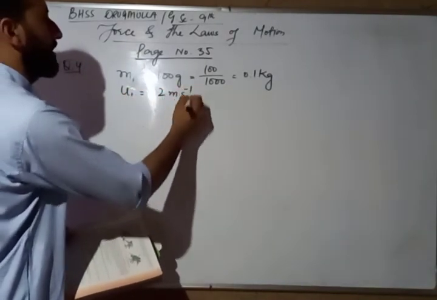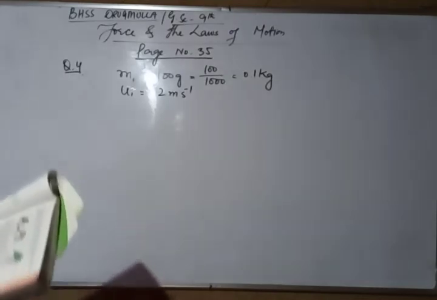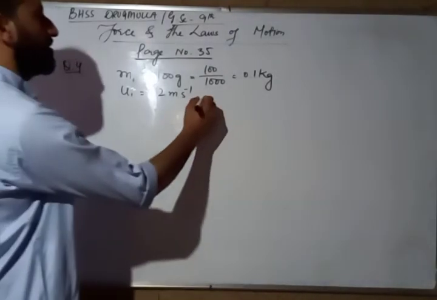2 meter per second. And they collide with each other. इसी object की final velocity v1 भी दी गई है.